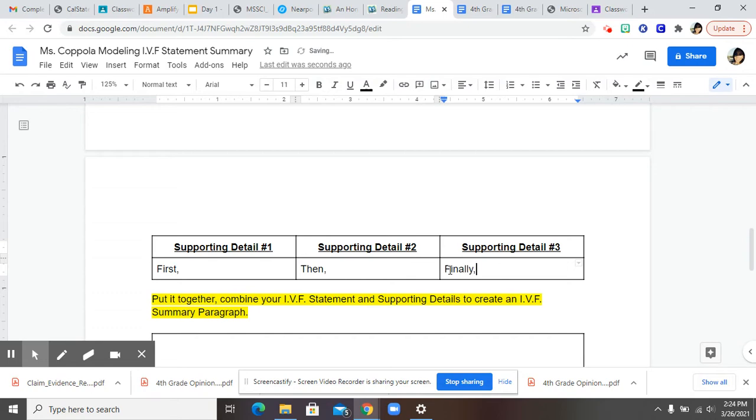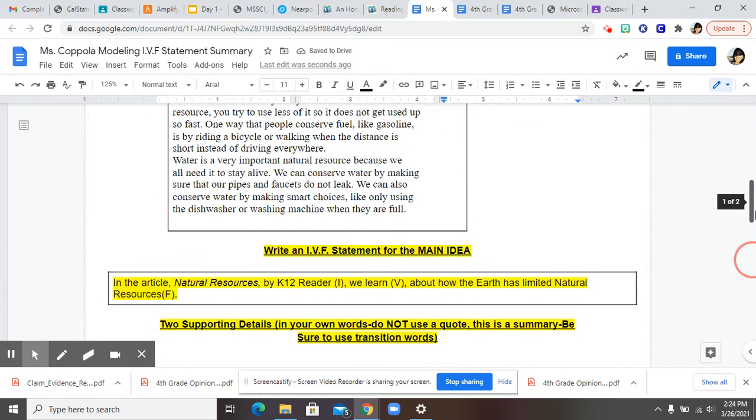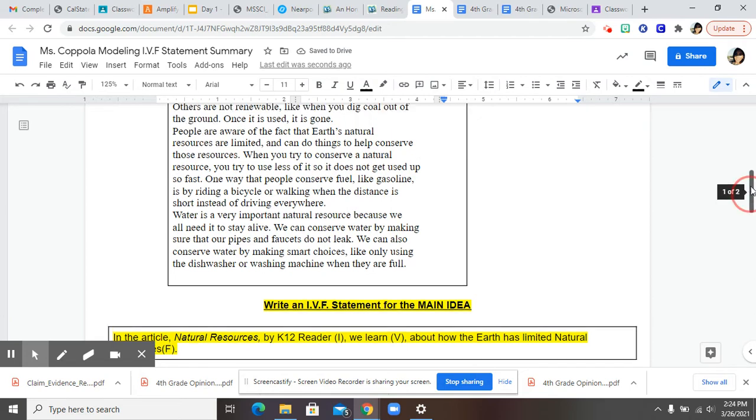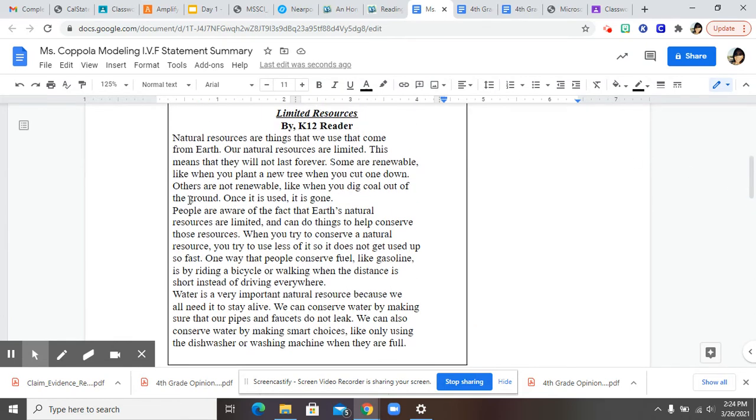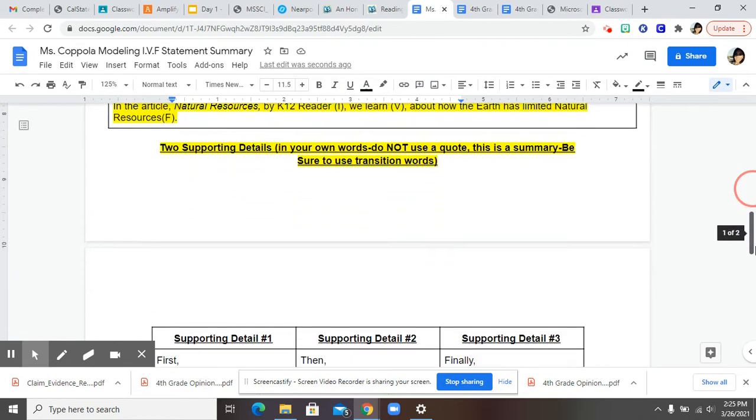Finally, okay, since this is a summary, we should talk about some key detail that happened in the beginning of the text, in the middle of the text, and at the end of the text. And this is not copying and pasting a quote. Instead, you are paraphrasing it, putting it in your own words. Okay, so let's look right here. And one of the things I noticed that they talked about, some of our natural resources are limited, others are renewable. Okay, so I'm going to put first,